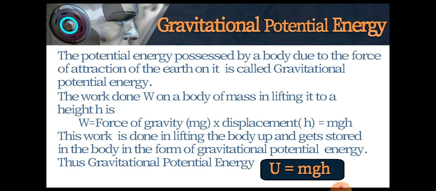Again, the work done W on a body of mass m in lifting it to a height h is W is equal to force of gravity mg into displacement h. W is equal to mgh. This work done is stored in the form of gravitational potential energy, hence U is equal to mgh. Here capital U denotes gravitational potential energy.